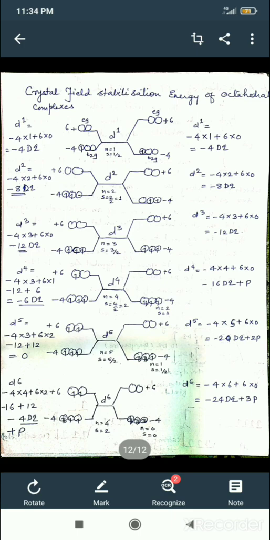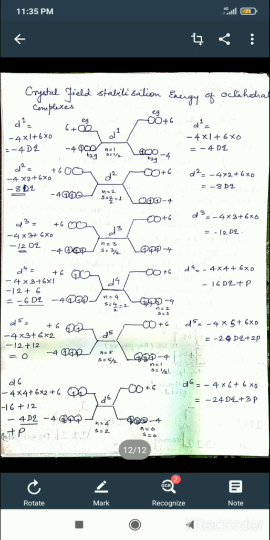There are two types, weak field and strong field, high spin and low spin. In case of weak field, the difference between T2g and Eg is less.